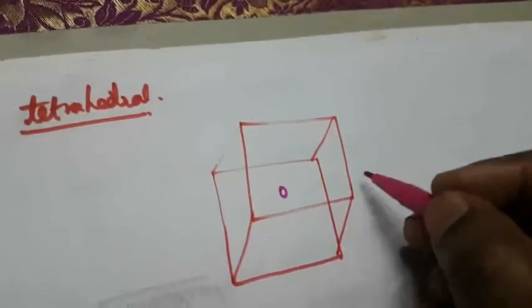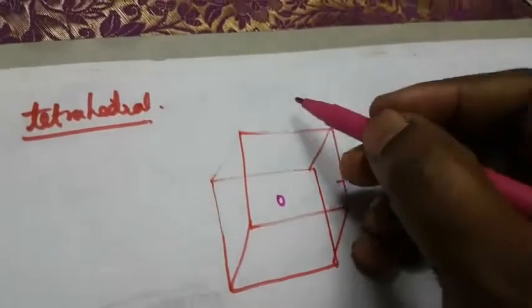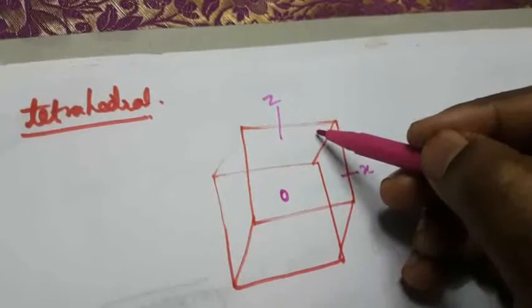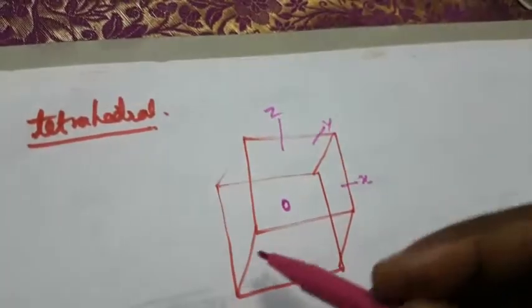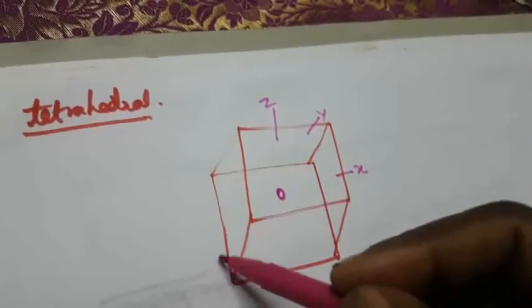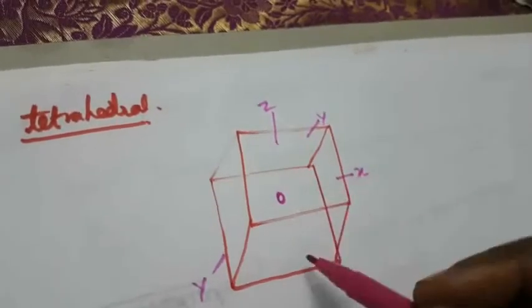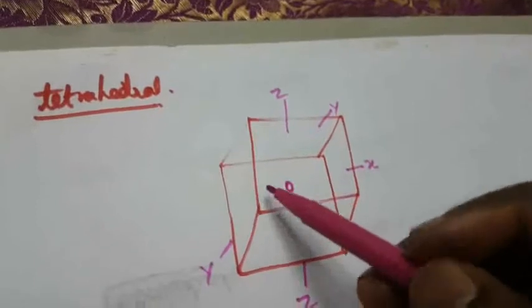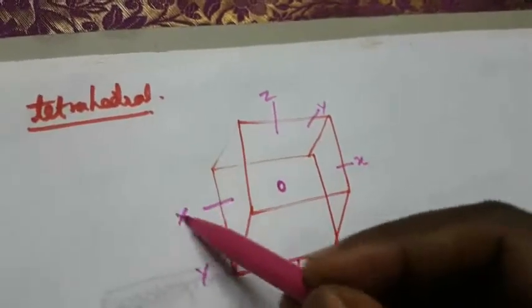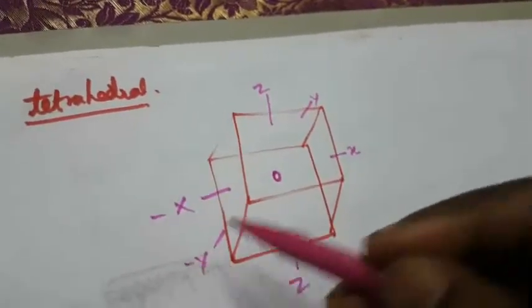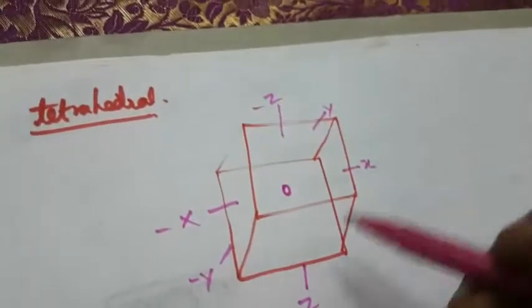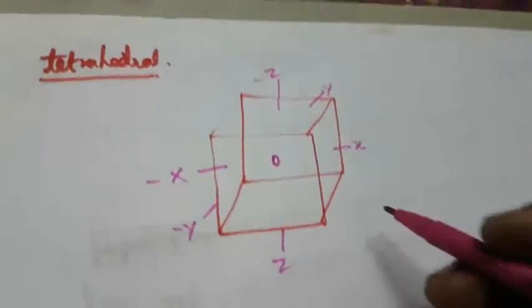The axes: this is the x-axis, this is the z-axis, this is the y-axis. Here also the same line, that is the y-axis. The z-axis means this is also the z-axis. Here that is the x-axis. So that is minus x, this is minus y, and here that is minus z. So x, y, z are the 3 axes.